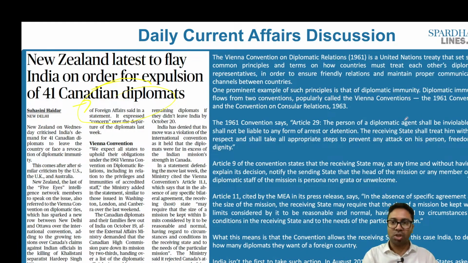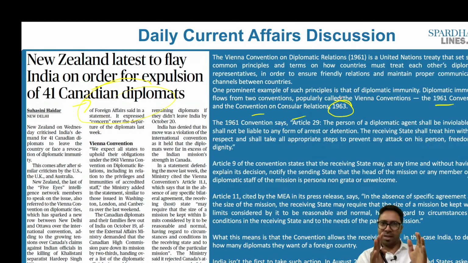under two conventions. One is the 1961 Convention. The other is the Convention on Consular Relations. Let me give an example about diplomatic immunity. What is this diplomatic immunity? Let's say, for example, there is an ambassador of the United States of America or an ambassador of Saudi Arabia or any other country. They come to India, so they are in their embassy.